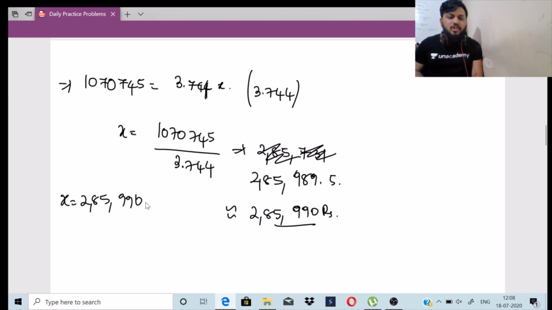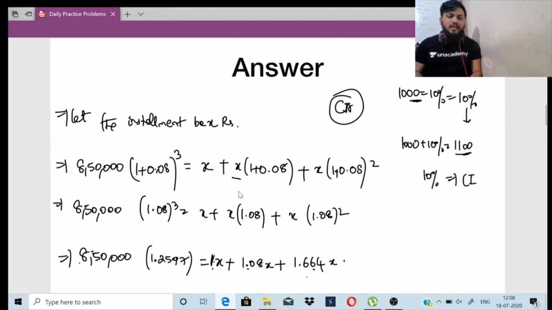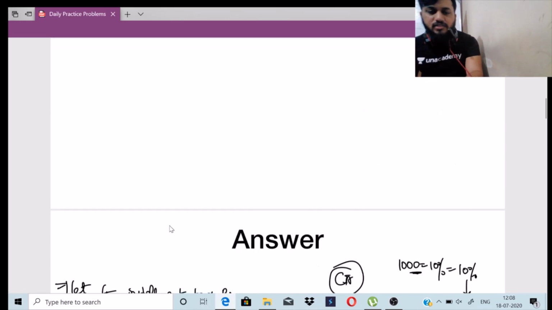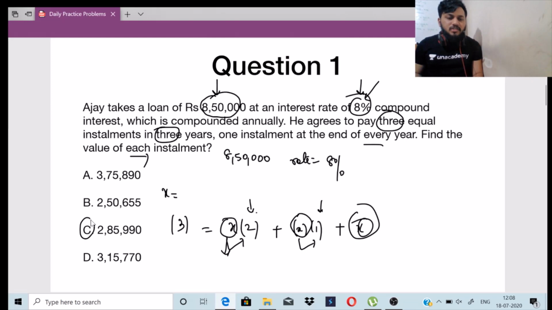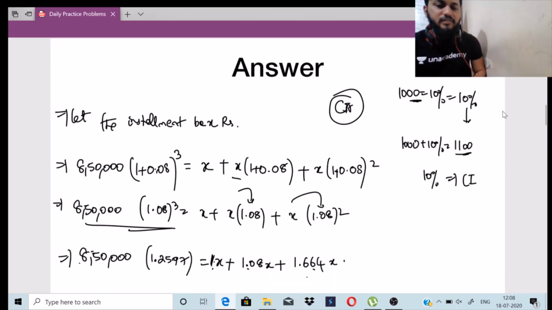So we had to find out the yearly installment. You can substitute 2,85,990 here into 1.08 and into 1.08 square, and you will get the final value, so LHS will be equal to RHS. So going back, this is option C, 2,85,990 rupees. That will be his equal installment which he is paying every year, while the interest keeps on increasing.